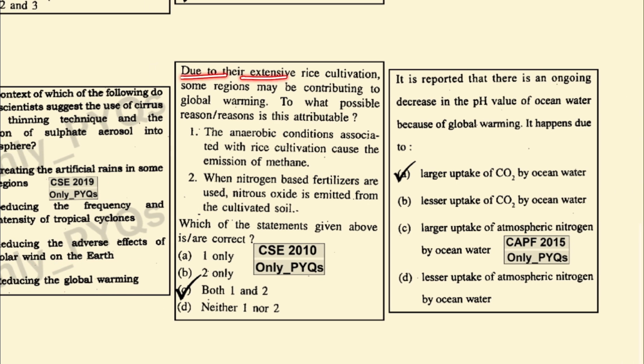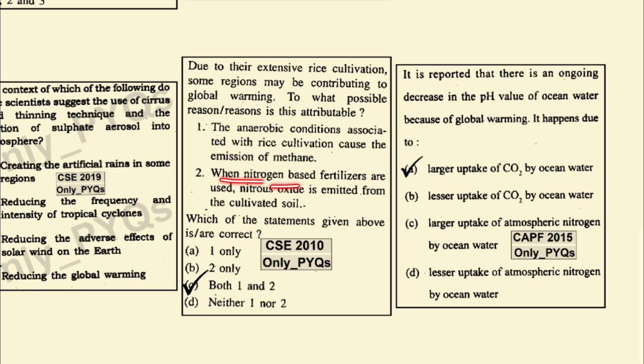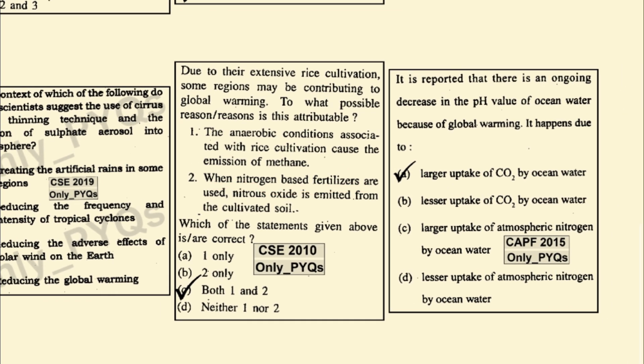Due to their extensive rice cultivation, some regions may be contributing to global warming. To what possible reasons is this attributed? The anaerobic conditions associated with rice cultivation cause the emission of methane. Yes, this is a correct statement. When nitrogen-based fertilizers are used, nitrous oxide is emitted from the cultivated soil. This is also a correct statement. So, both the statements are correct here.